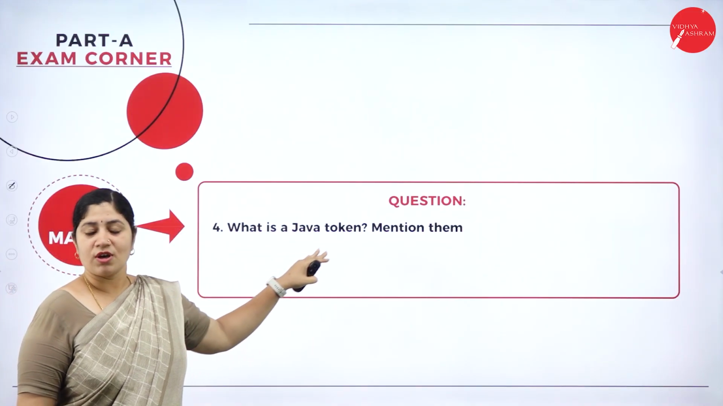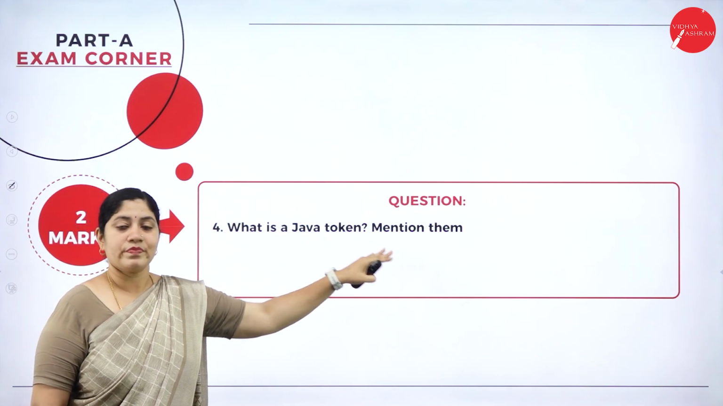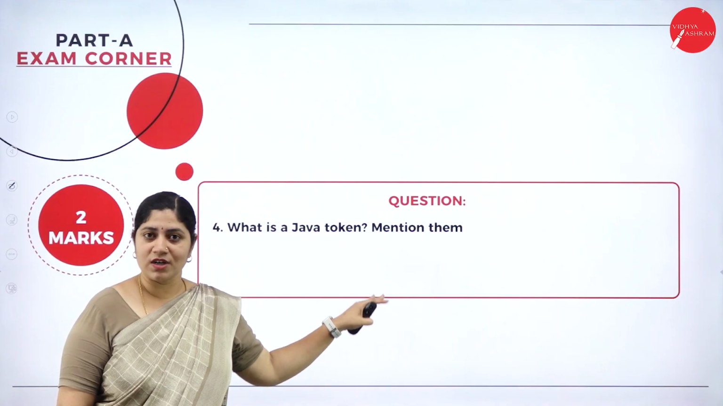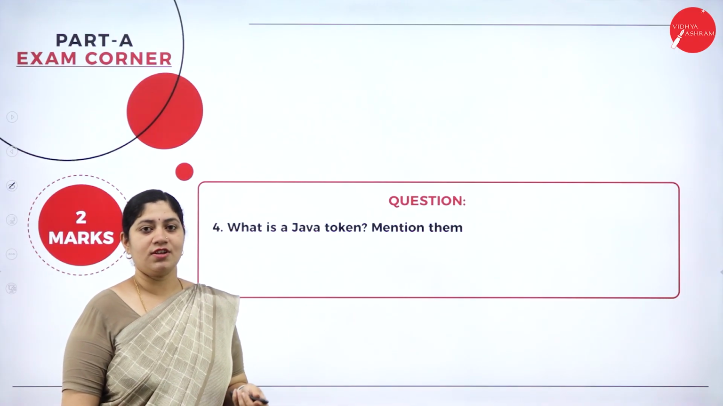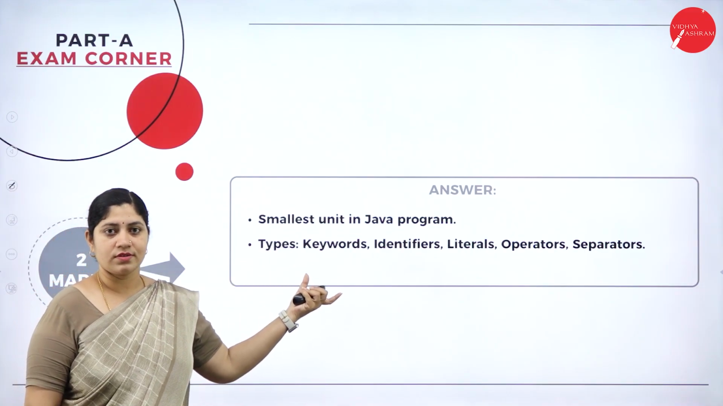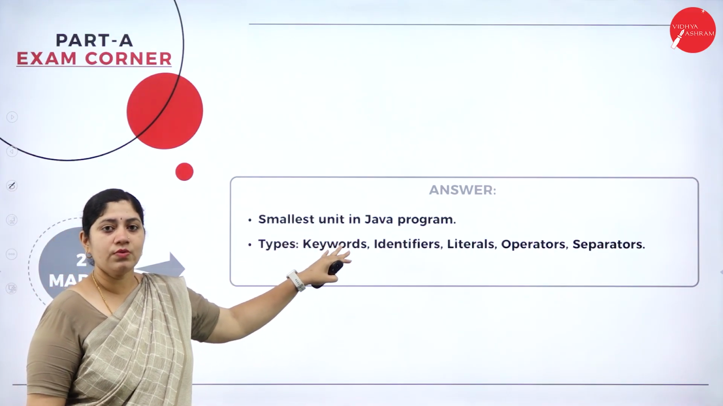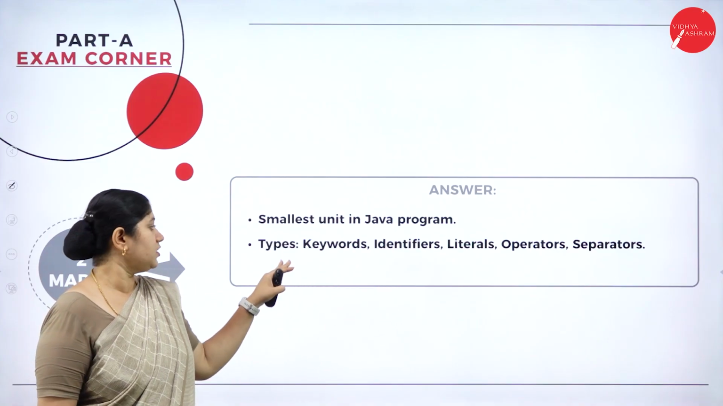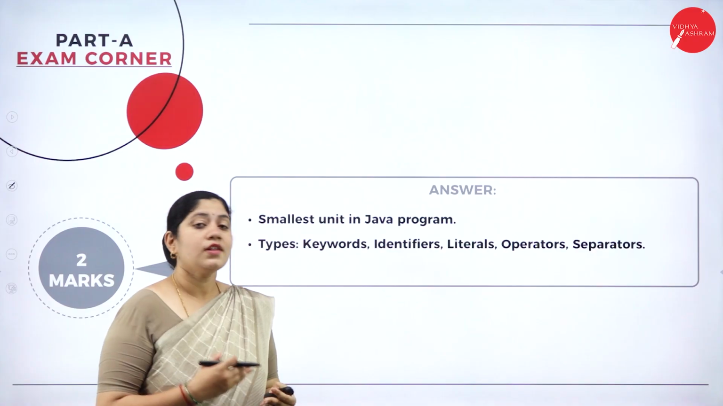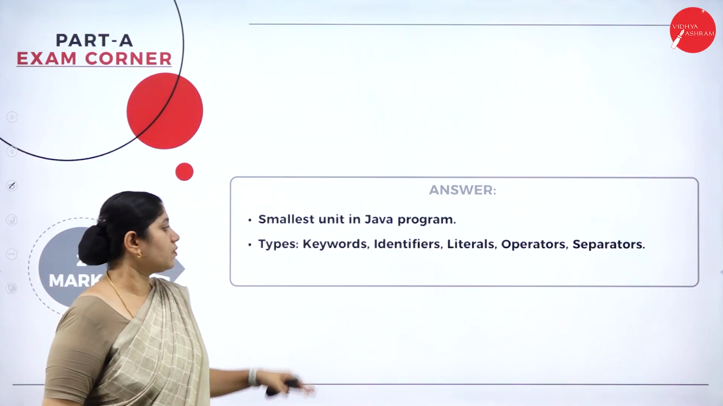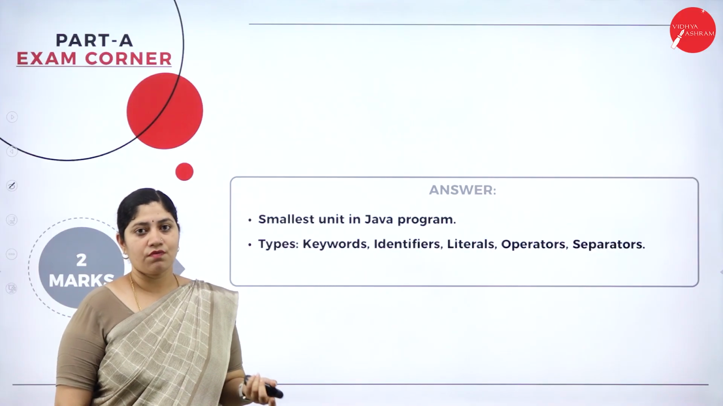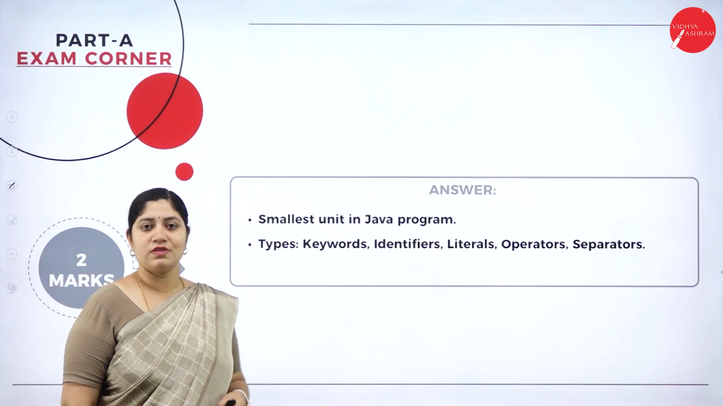The next thing, what is a Java token? Mention them. This Java token we have also discussed in our previous session, that's for 8 marks too. So you can go back and check there too. But with respect to 2 marks, let's see what is a Java token. A token is the smallest unit in a Java program, and the types include keywords, identifiers, separators, literals, operators, etc. So for this, you can write in this way, or you can also represent it in a pictorial format too. Okay, so that will be sufficient for 2 marks.